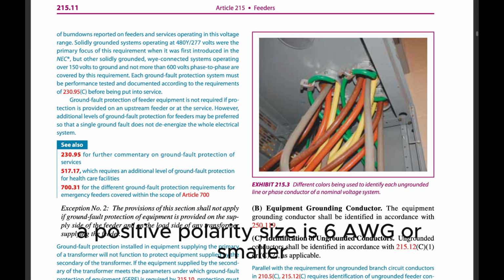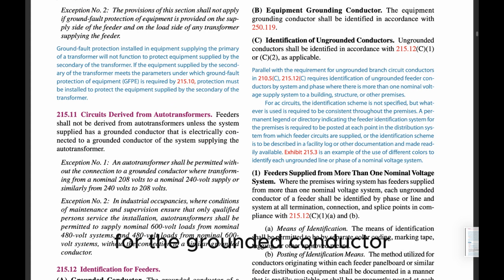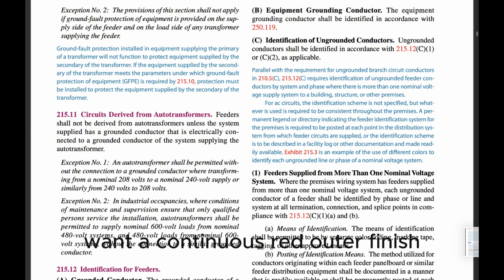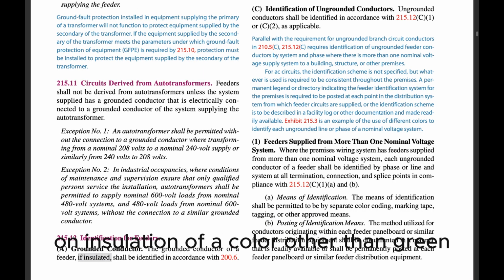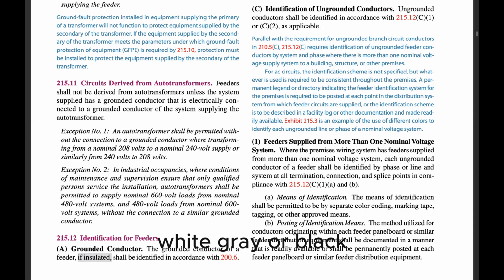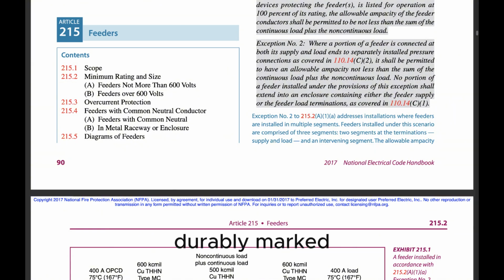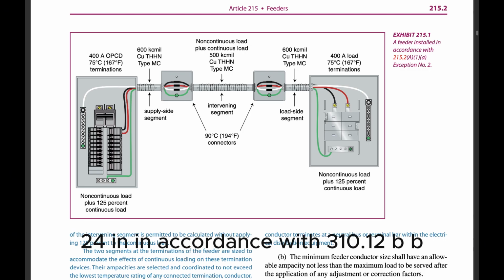(a) Positive polarity, sizes 6 AWG or smaller. Where the positive polarity of a DC system does not serve as the connection for the grounded conductor, each positive conductor shall be identified by one of the following means: (1) A continuous red outer finish. (2) A continuous red stripe durably marked along the conductor's entire length on insulation of a color other than green, white, gray, or black. (3) Imprinted plus signs (+) or the word positive or POS durably marked on insulation of a color other than green, white, gray, or black, and repeated at intervals not exceeding 610 mm (24 in.) in accordance with 310.120(B).